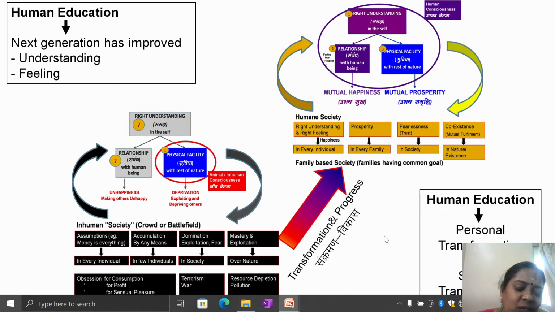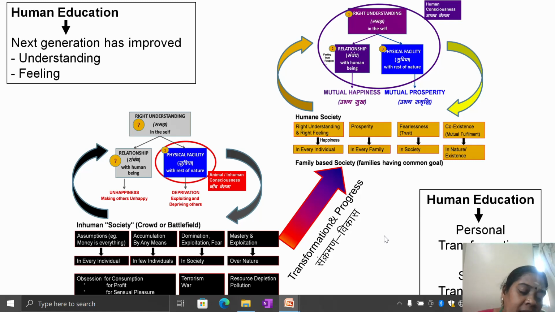So the human transformation, or the human aspirations we studied in the previous lecture: right understanding, relationship and physical facility. If we live in this order, giving first priority to the physical facility, then we are having an animal consciousness, inhuman consciousness, which will end up with unhappiness or deprivation. In the inhuman society, the crowd and the battlefield will come.